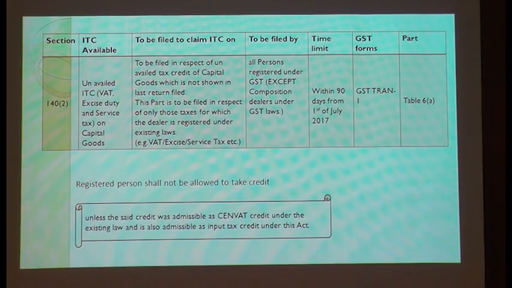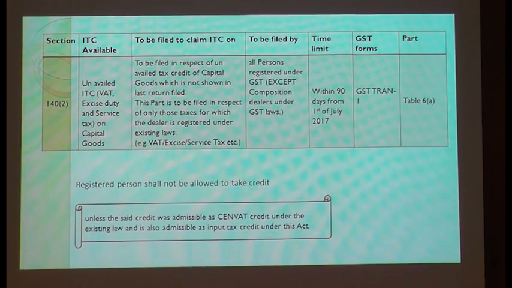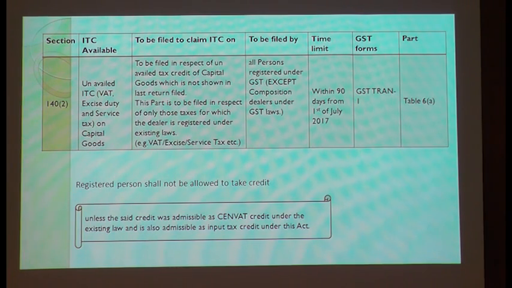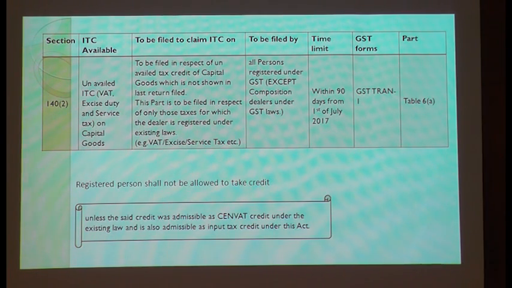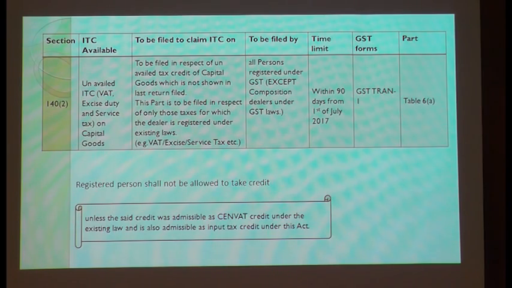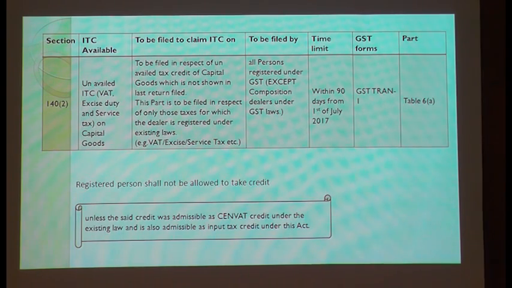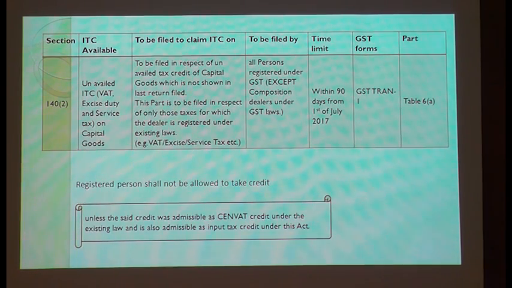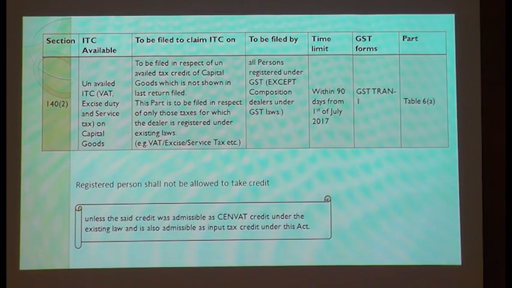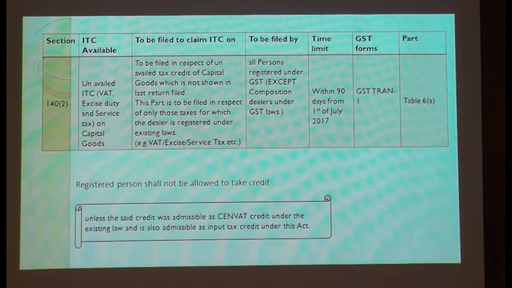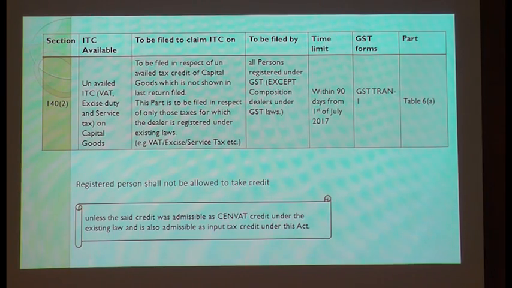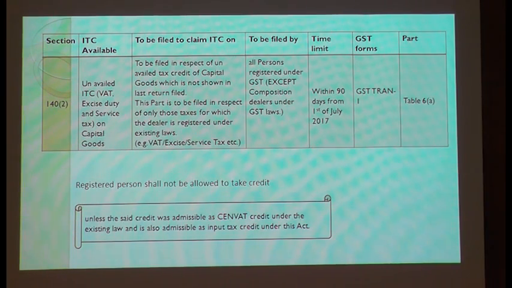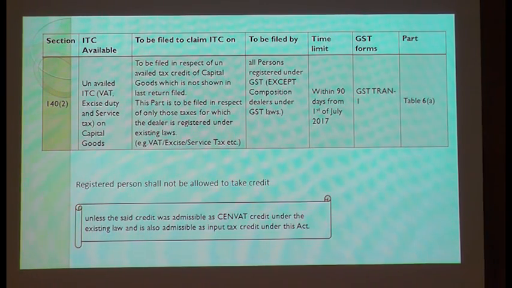Because once you are under this scheme, you cannot enjoy that credit. But that credit is already exhausted under the regular scheme. I have already exhausted it against my output tax in the old law. Now should I pay the taxes in the new law? Should I pay that credit which I have already enjoyed in the old law? I am having the stock, but the credit is already utilized against my output tax payable in the old law.